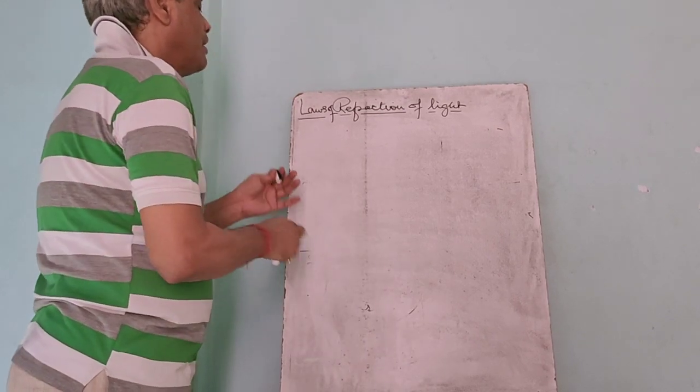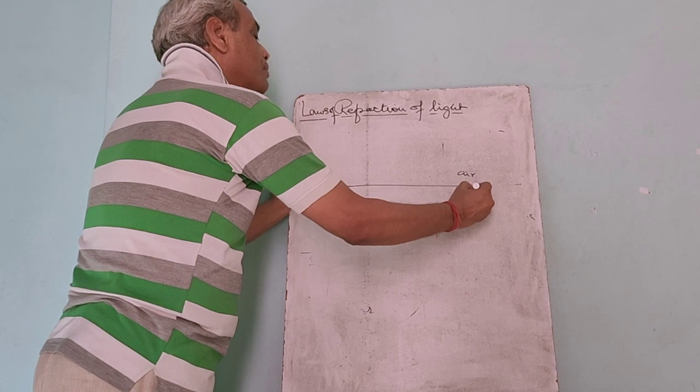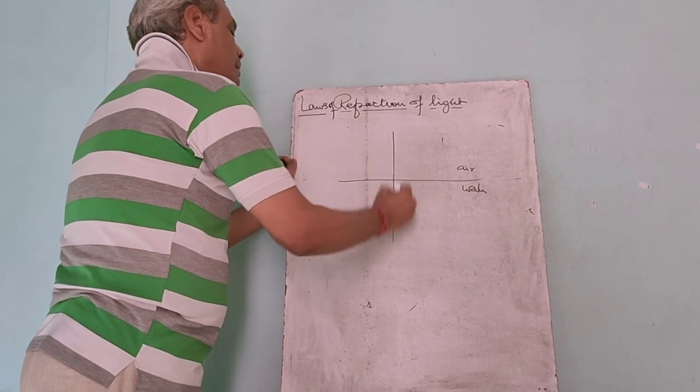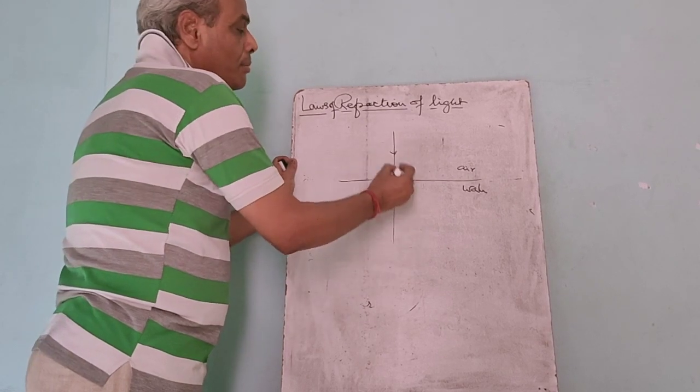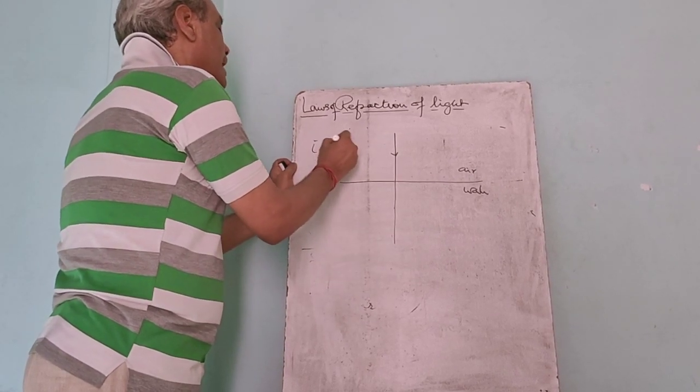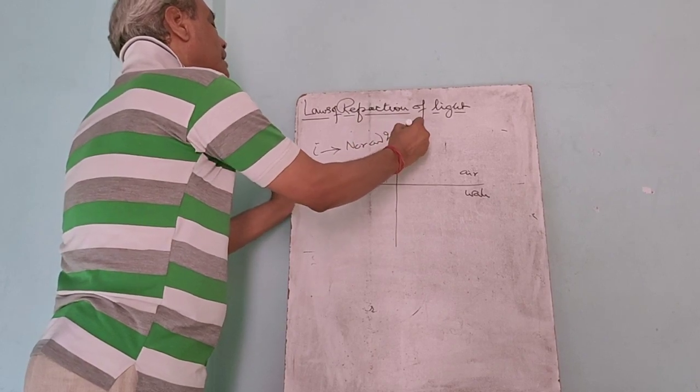As I told, suppose this is air and this is water, and a ray is traveling normal to the interface. We measure the angle of incidence as the angle between the normal and the incident ray.